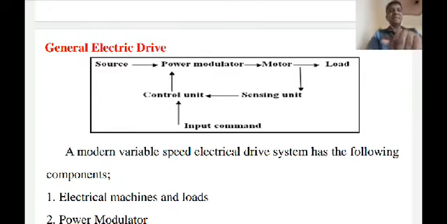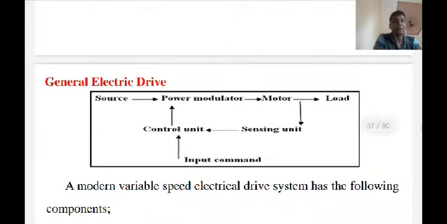Suppose a question is asked in the exam in a different way: explain the parts of an electric drive with a suitable diagram. First of all you have to draw this diagram and explain the parts one by one. A modern variable speed electrical drive system has the following components: electrical machines and loads, power modulator, sources, control unit, and sensing unit.